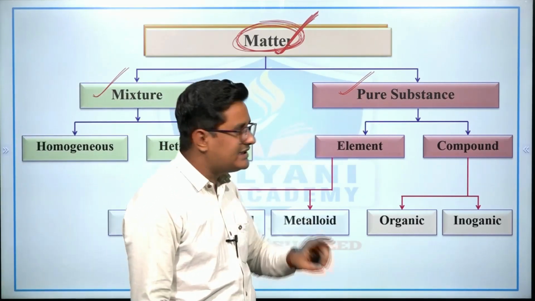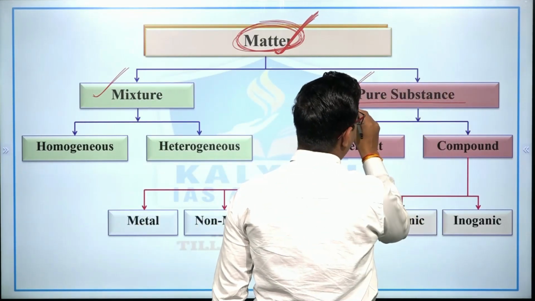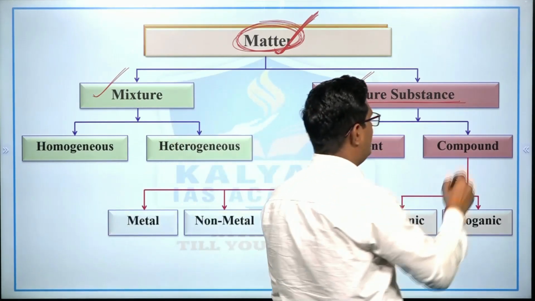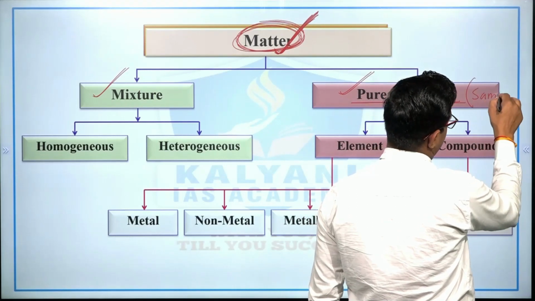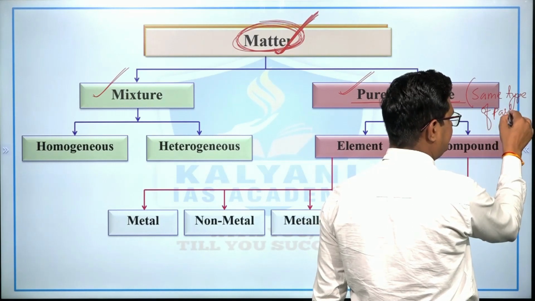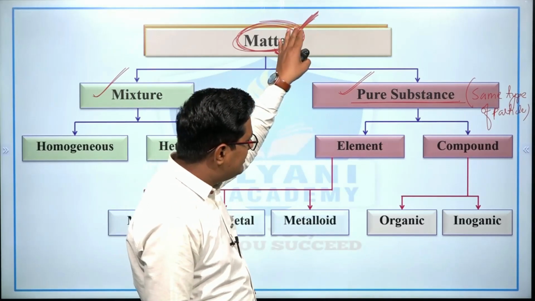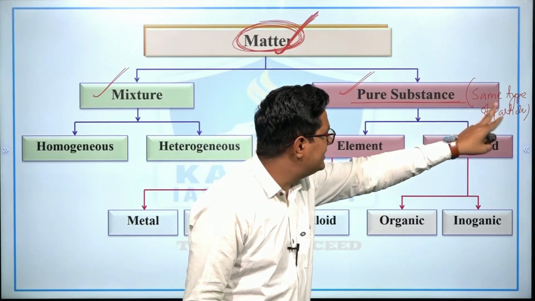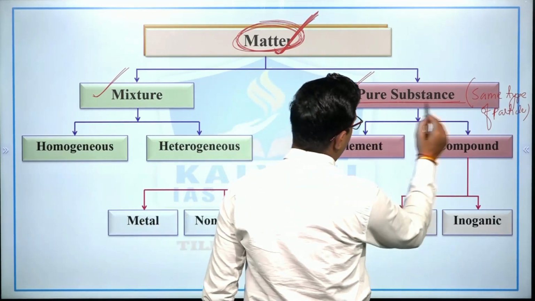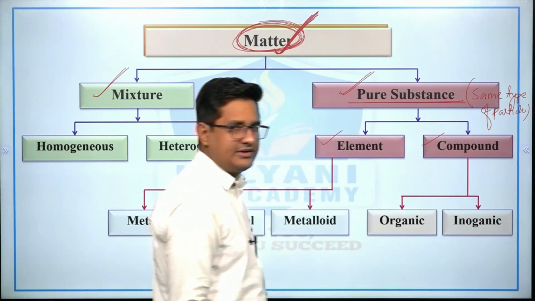So what is pure substance? The form of matter which has the same type of particles is known as pure substance. Simply, the matter which has the same type of particles is known as pure substance. Now pure substance is further divided into two: the first is element and the second is compound.